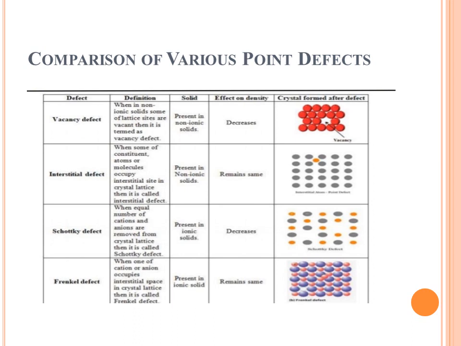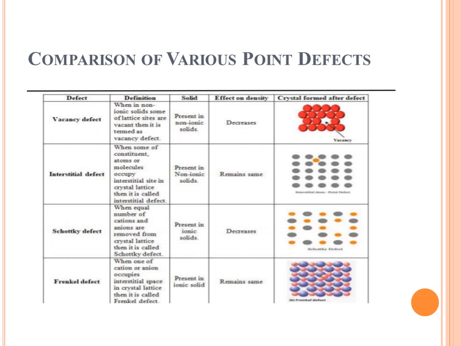If we talk about the effect of defects on the densities, then vacancy defects decrease the density. Interstitial defects have no effect on the density and the density remains the same, while the Schottky defects decrease the density of the solids. While the Frenkel defects have no effect on the density, so the density of the solids remains the same. So we can say that vacancy defect and the Schottky defect affect the density of the solids, which actually decreases, while interstitial defect and the Frenkel defect have no effect on the density of the solids and the density of the solid remains the same.